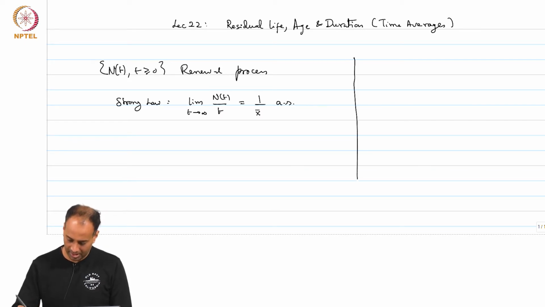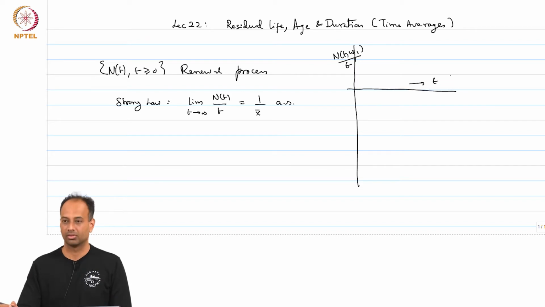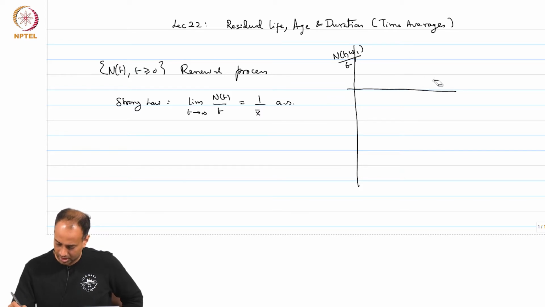Let us say this is N(t, omega 1) over t against t. This horizontal axis is time.